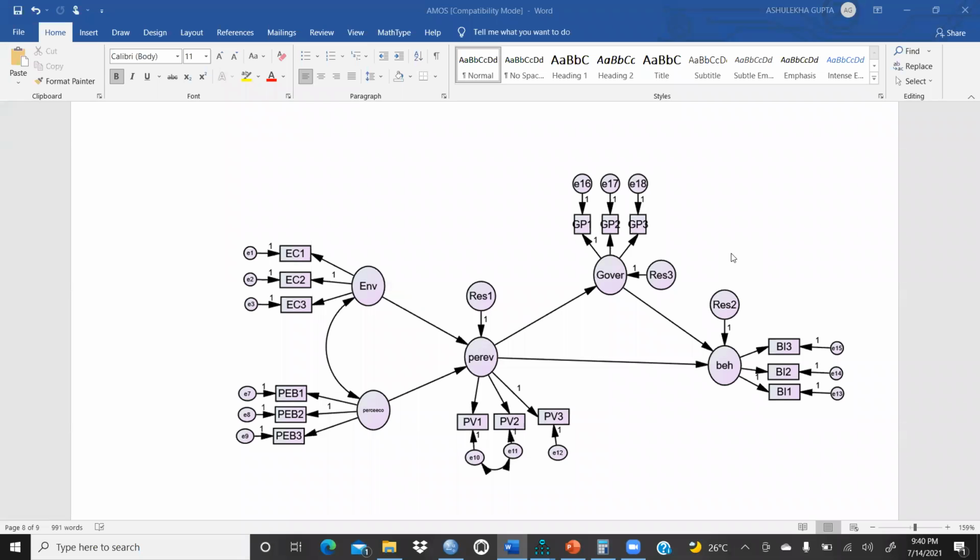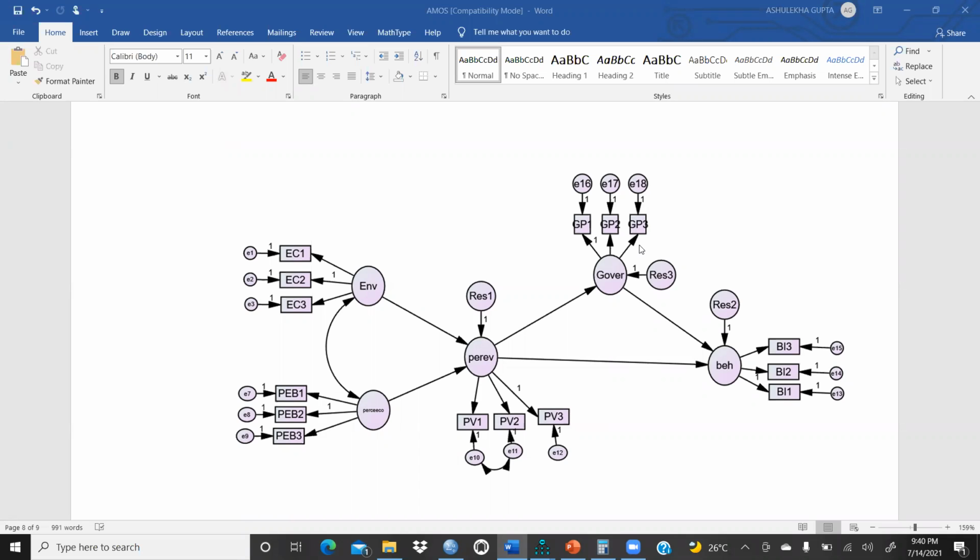Hi everyone. Let's continue confirmatory factor analysis. I have already done structural equation modeling part 1 and part 2. In part 2, we have already run confirmatory factor analysis. Only interpretation is left out. I am continuing the same interpretation with the same file in this video.